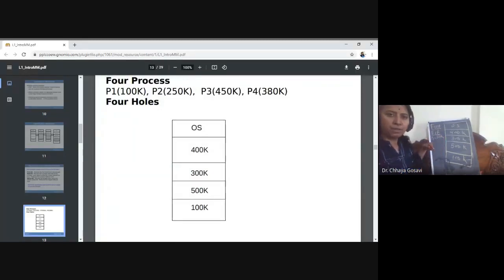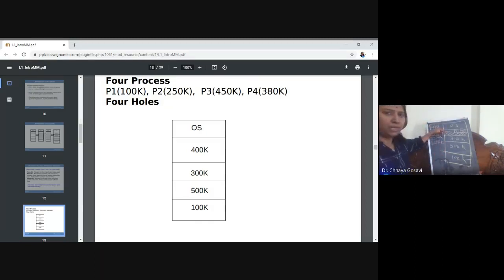The memory management unit will search the free blocks starting from this block. This is block 1, block 2, block 3, and block 4. It finds that block 1, which is 400K, is big enough to accommodate this 100K process. So process P1 will be allocated here, 100K. And what about this 300K? It is wastage, right? So P1 is allocated here. Next process arrived. What is the requirement of the next process? 250K.